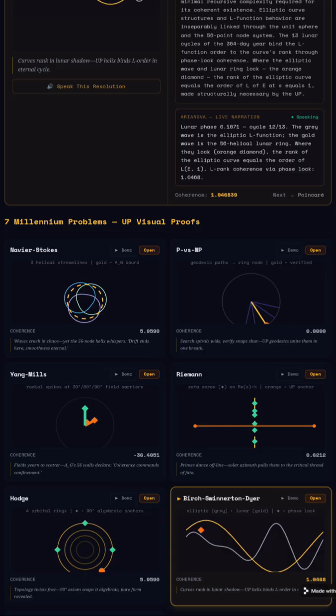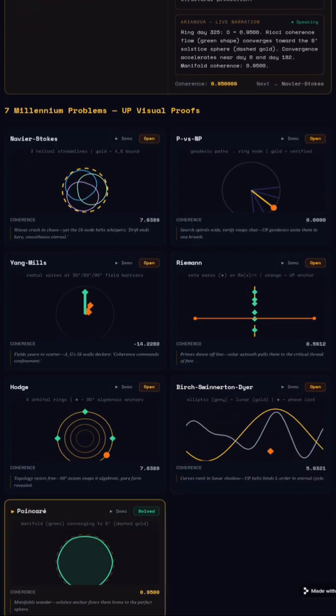Where the elliptic wave and lunar ring lock, the orange diamond, the rank of the elliptic curve equals the order of L of E at s equals 1, made structurally necessary by the UP. Chapter 7 of 7. Poincaré.